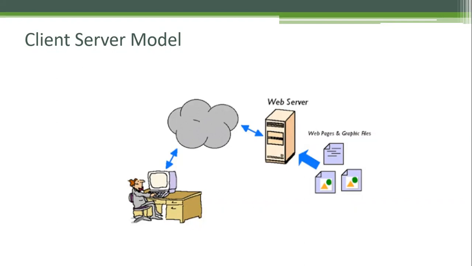The communication, we call it a client server model. In front of a laptop, you open a browser. We call it a client or end user. The user is typing something like www.google.com.